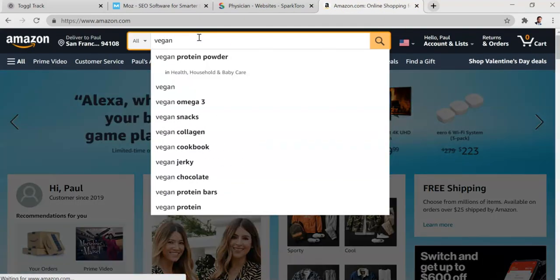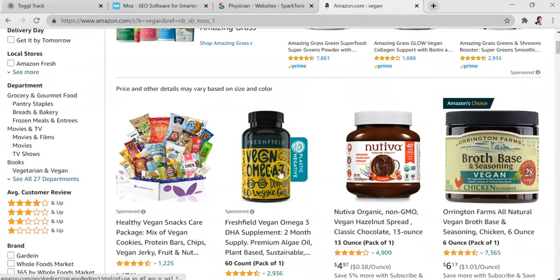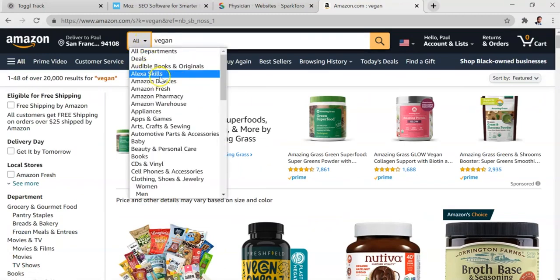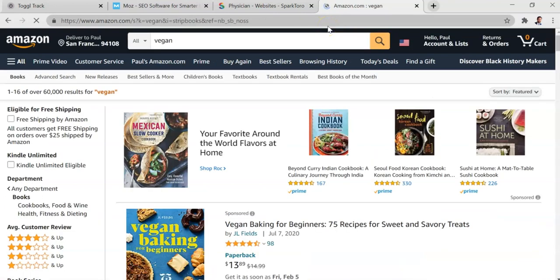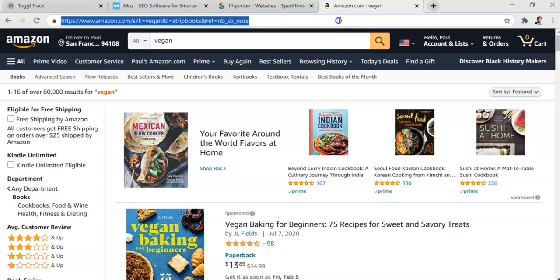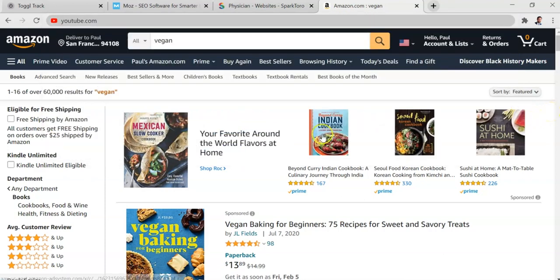So, for example, let's say that your SaaS has something to do with vegan nutrition. Well, you can see who's writing books on this topic. That could be an influencer. You can go to udemy.com and see who is publishing courses that your target customers are interested in. You can go to YouTube, see who is publishing videos. You can go to Google. So I would say SparkToro is the easiest, fastest way to get started, but there's also an element of manual research that you could be doing, especially if you want to invest more in this space, which I highly recommend.